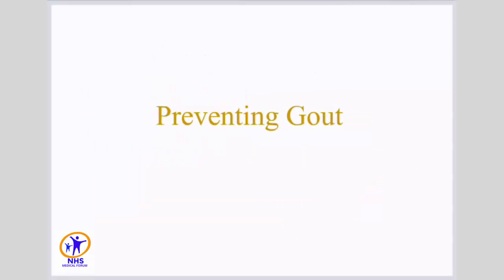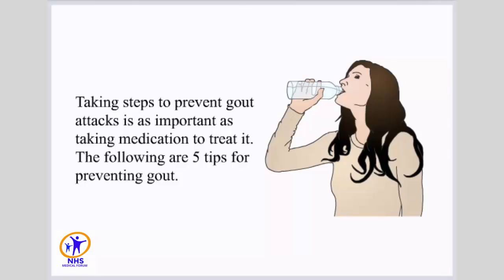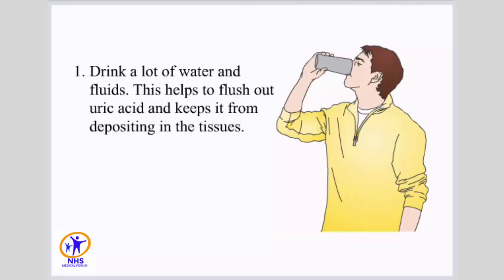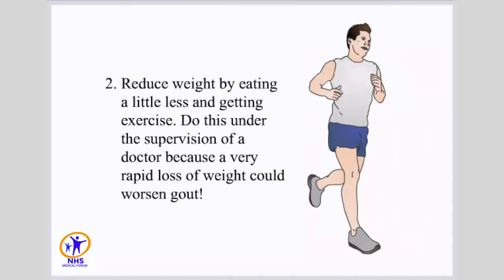Preventing gout. Taking steps to prevent gout attacks is as important as taking medication to treat it. The following are 5 tips for preventing gout. 1. Drink a lot of water and fluids. This helps to flush out uric acid and keeps it from depositing in the tissues. 2. Reduce weight by eating a little less and getting exercise. Do this under the supervision of a doctor because a very rapid loss of weight could worsen gout.